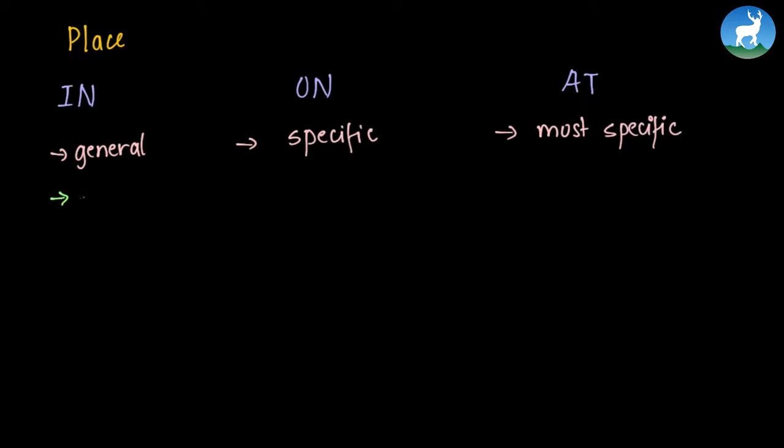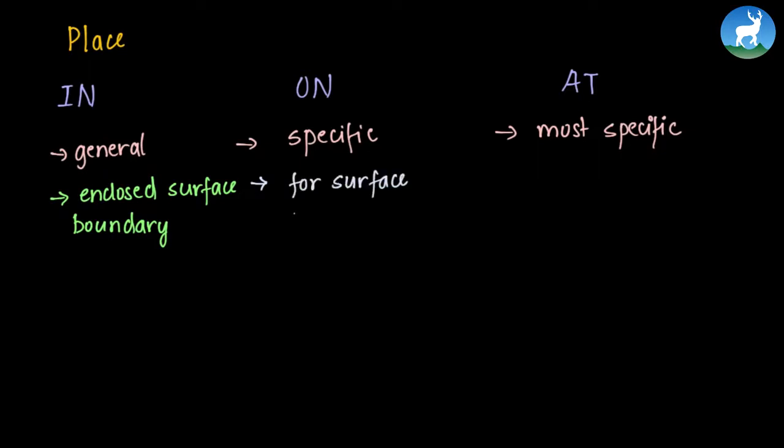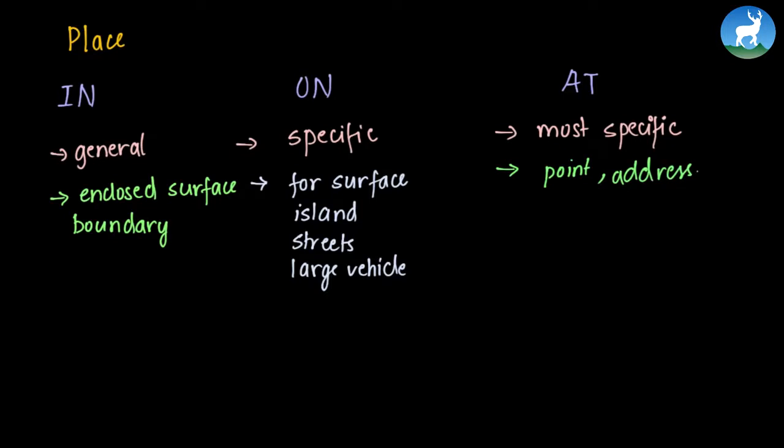In generally refers to enclosed surfaces, the surfaces which have boundaries, whereas on is used to refer to surfaces. We also use on while talking about islands or streets and even large vehicles, whereas at is used to denote a point. So it can be an address, an exact address, or a specific location.